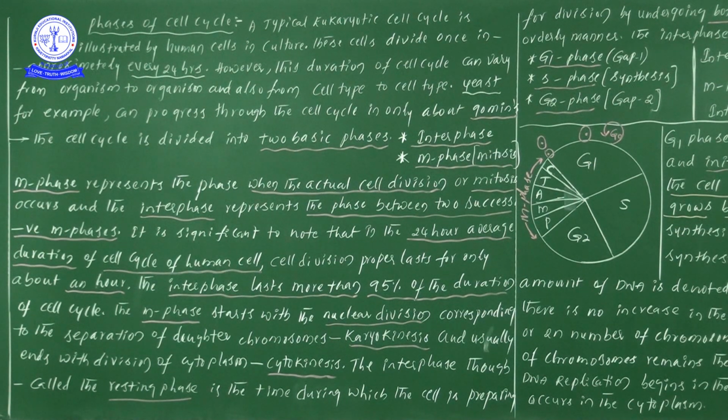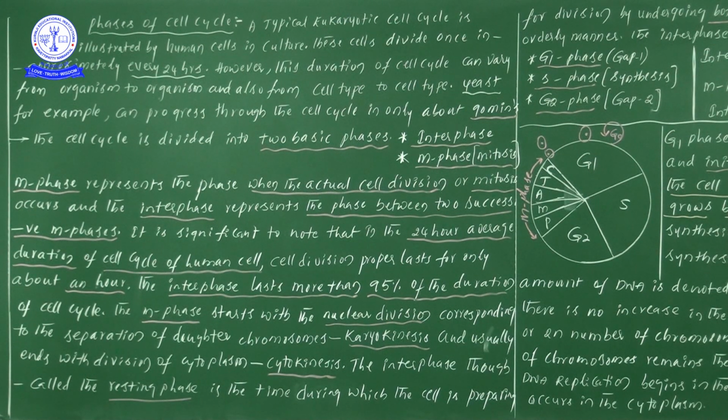Next, what is the information? It is significant to note that in a 24-hour average duration of the cell cycle of a human cell, cell division proper lasts for only about 1 hour. Again we have taken the example of human cells.